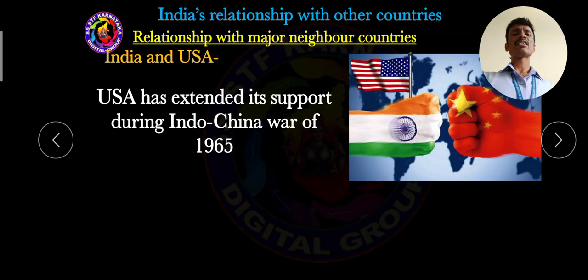Then USA extended its support during the Indo-China War of 1965. During the period of 1965, there was a war between India and China. During that time, USA supported India. In 1962, Russia supported India. In the year 1965, USA supported India. This is one of the important points showing how the USA and India maintained their relationship.